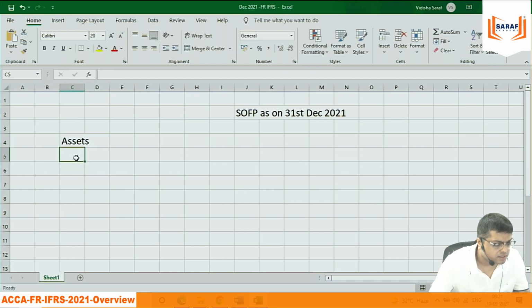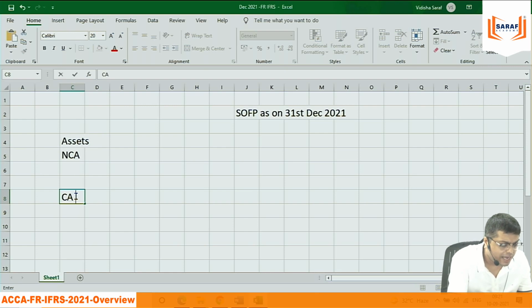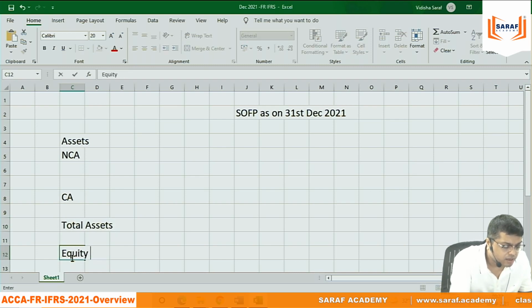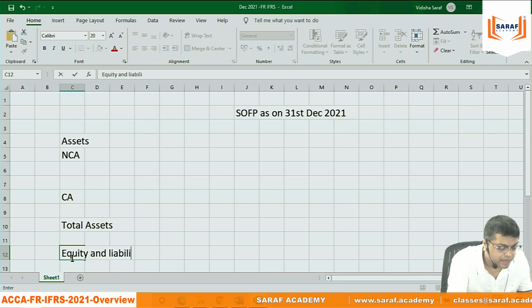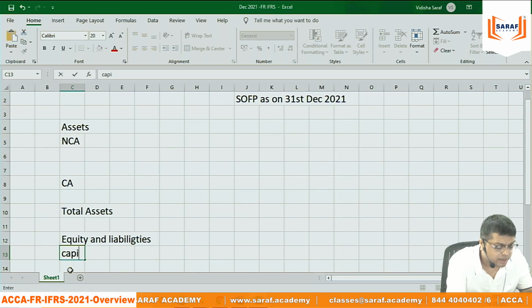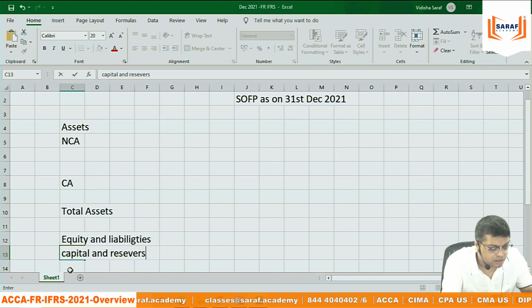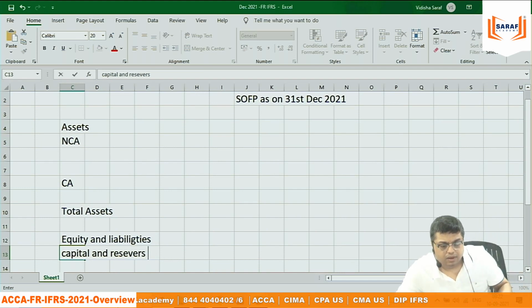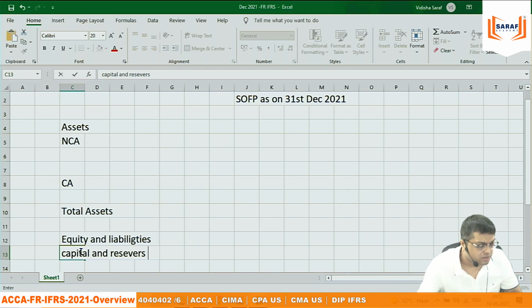Under assets, non-current assets, some examples, current assets, total assets, equity and liabilities. Under that, capital and reserves.